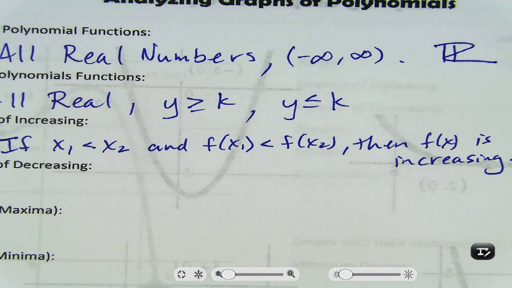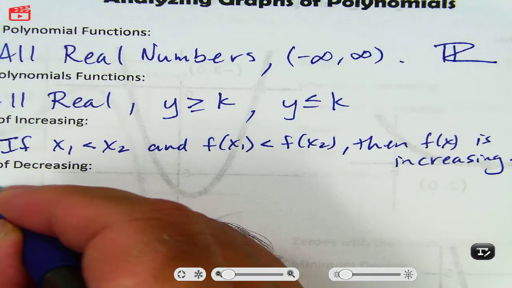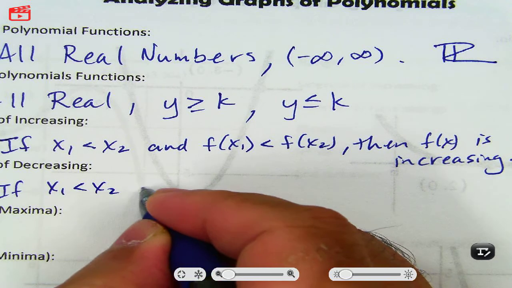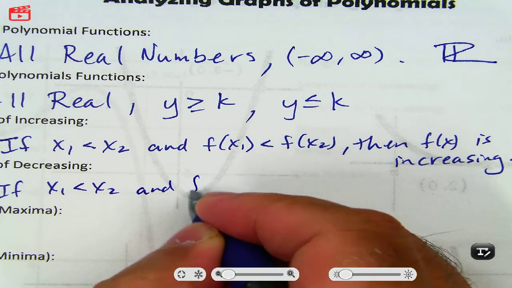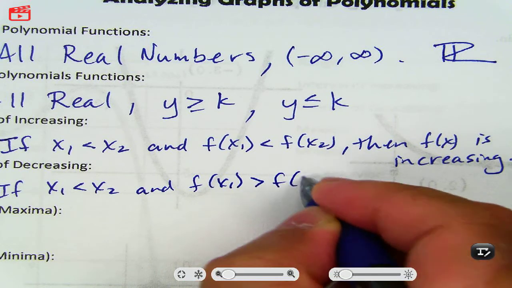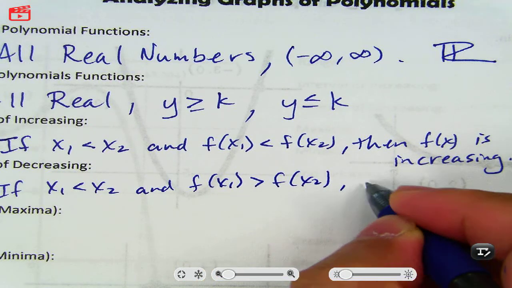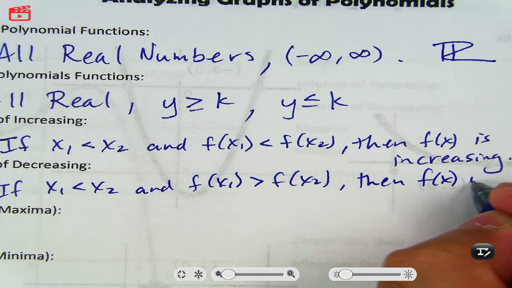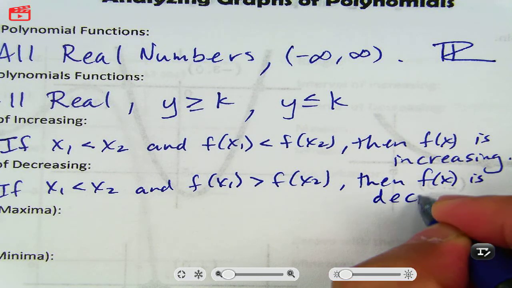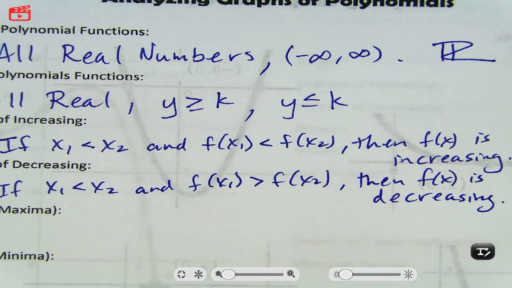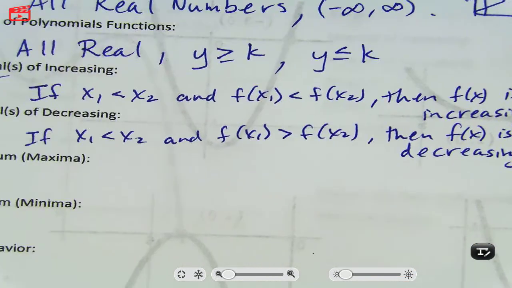Which would mean the opposite for decreasing. So decreasing looks like this. If x sub 1 is less than x sub 2 and f of x sub 1 is greater than f of x sub 2, then f is decreasing. So it's still the x sub 1 less than x sub 2. Never mind, I'm confusing myself.